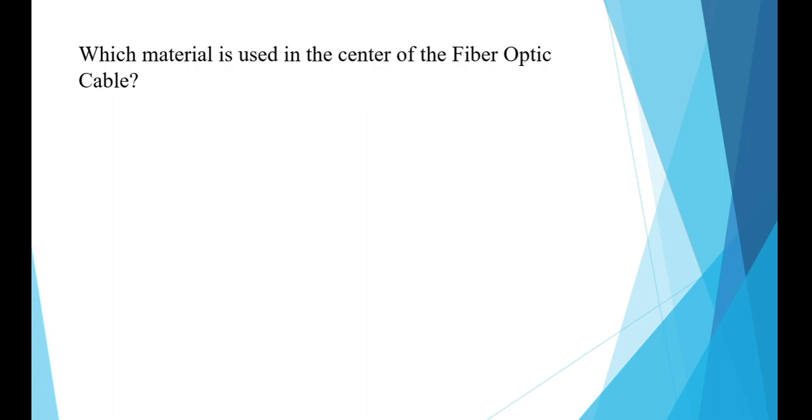Next question is, which material is used in the center of fiber optic cable? And the options are copper, lead, glass, or aluminium. And the right answer is glass.